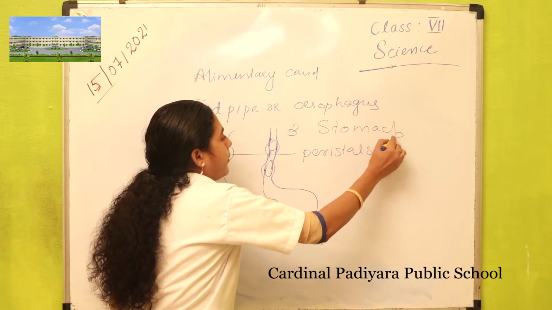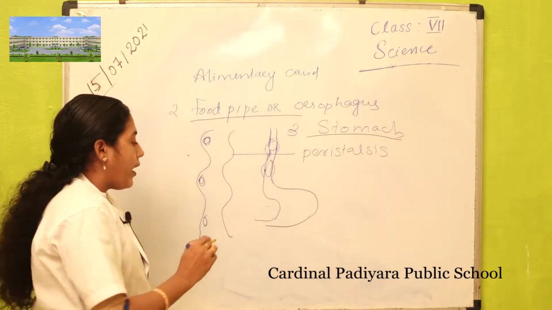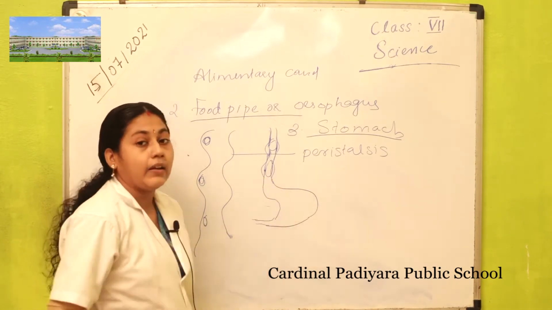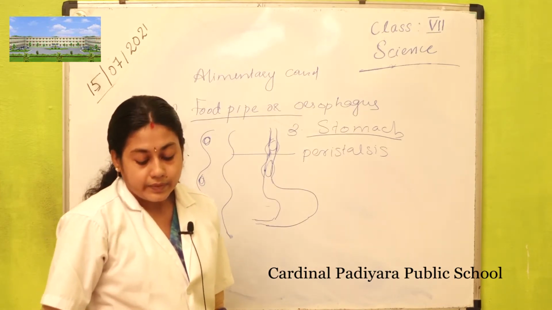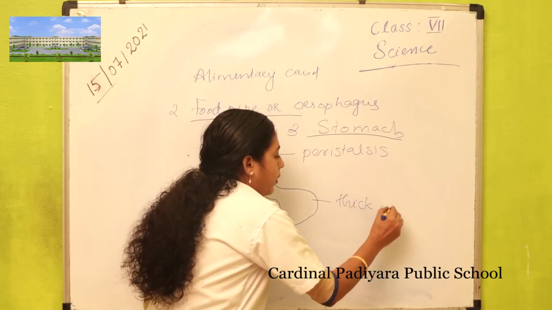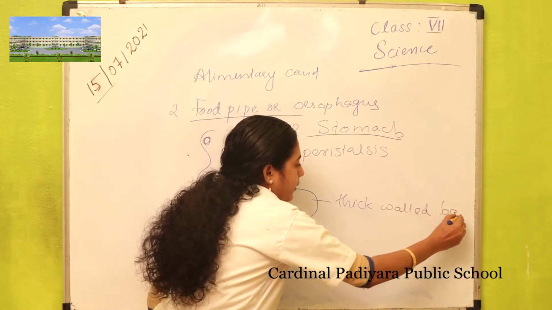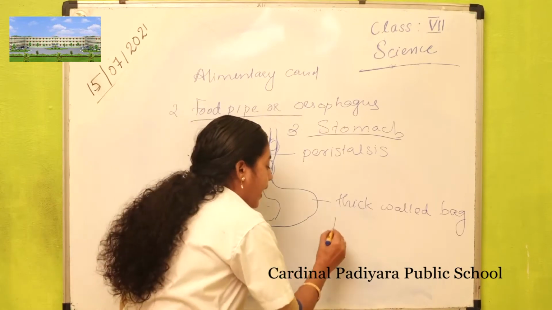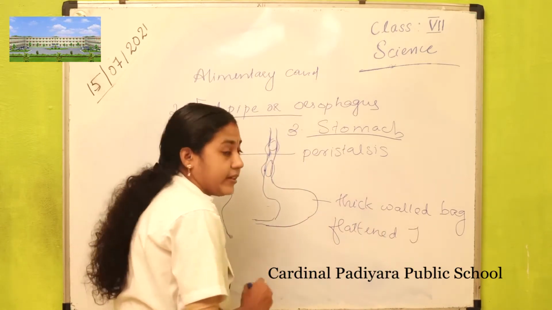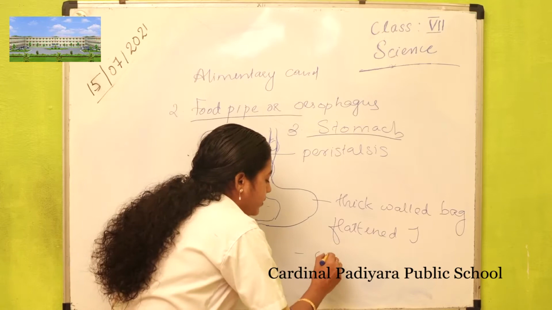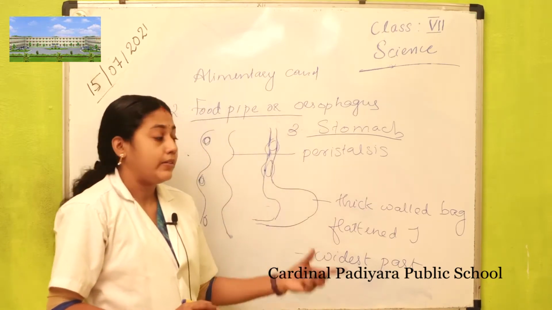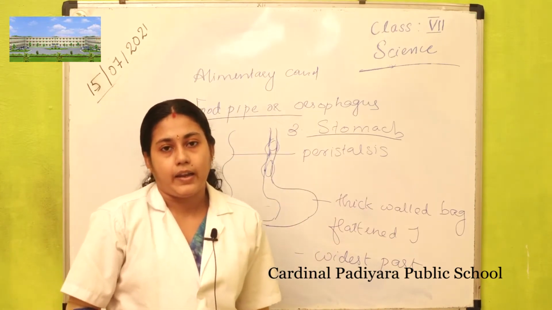The stomach is a thick-walled bag, and its shape is like a flattened J. This stomach is the widest part of the alimentary canal.